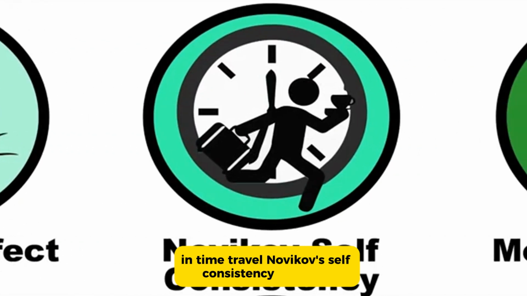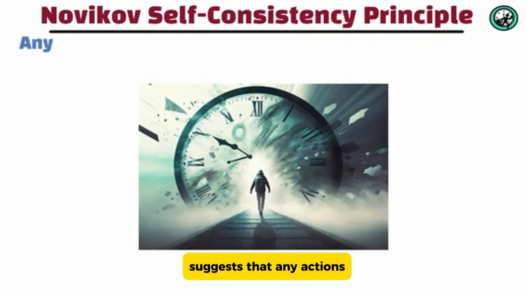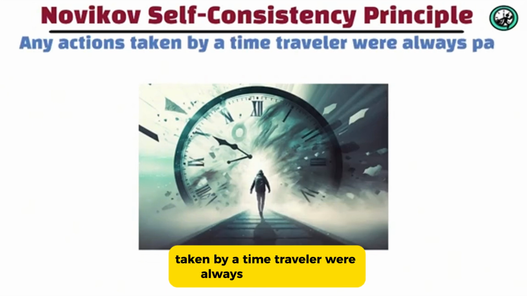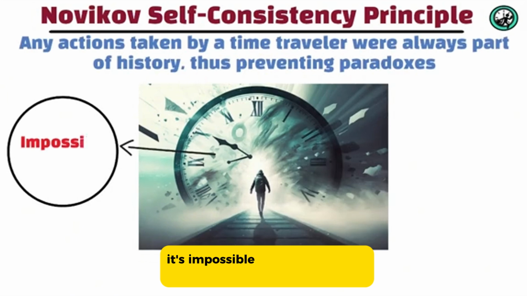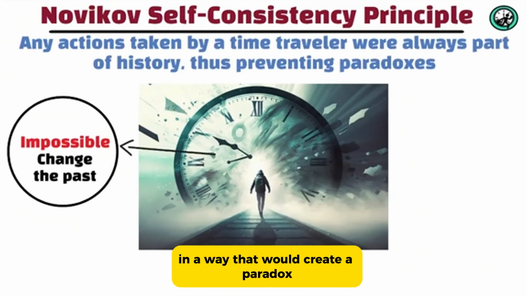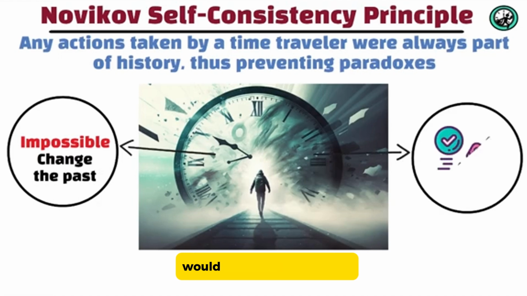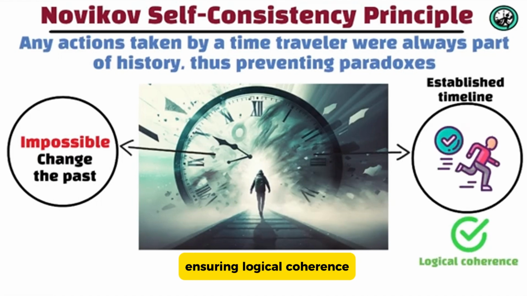Novikov's self-consistency principle. The Novikov self-consistency principle suggests that any actions taken by a time traveler were always part of history, thus preventing paradoxes. According to this principle, it's impossible for time travelers to change the past in a way that would create a paradox. Instead, their actions would always be consistent with the established timeline, ensuring logical coherence.